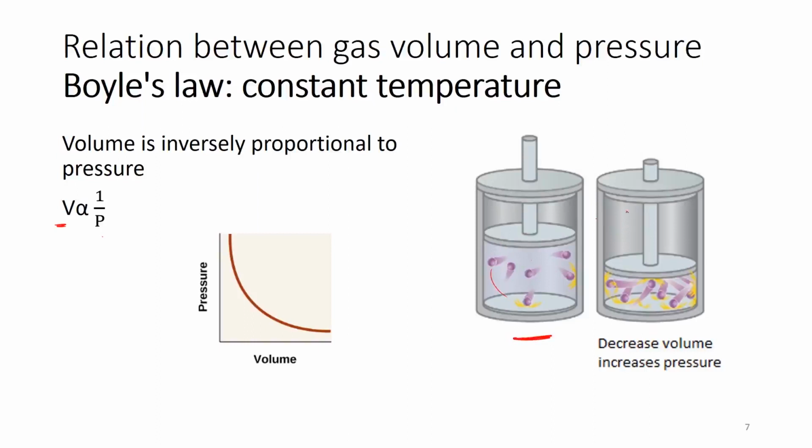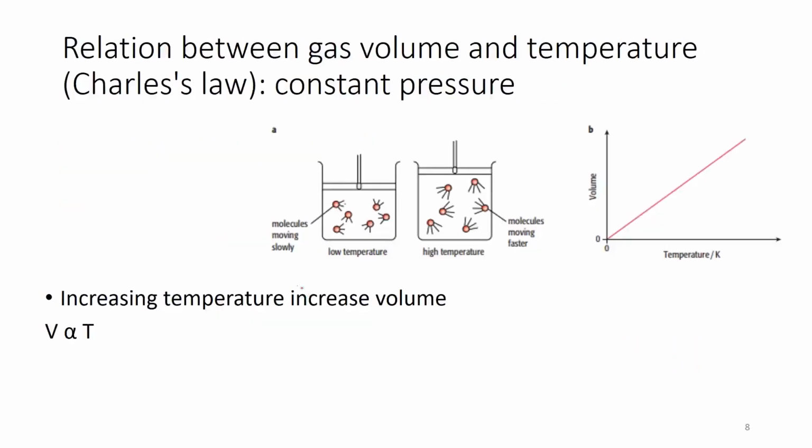Here, I decrease the volume, so this is when I push the piston down. This means I decrease the volume, and this is why the pressure increases. So if we represent in a graph the relation between the pressure and the volume, you find that it is a curved line.